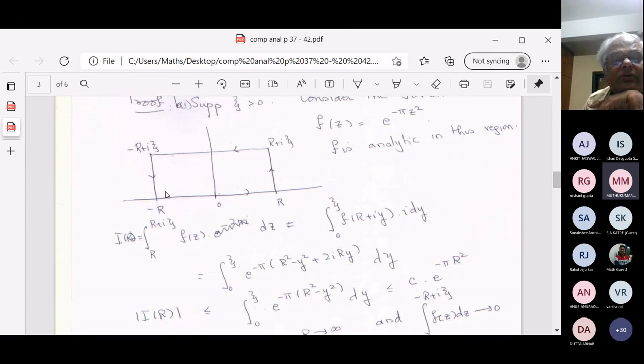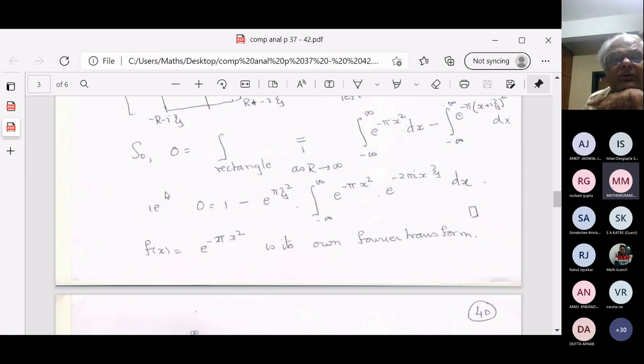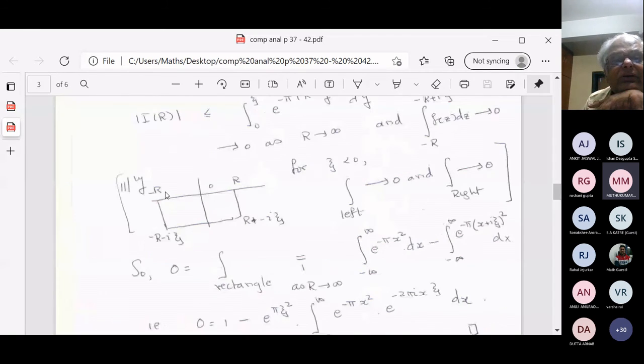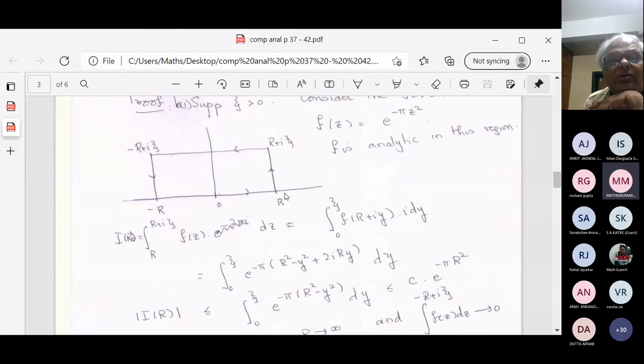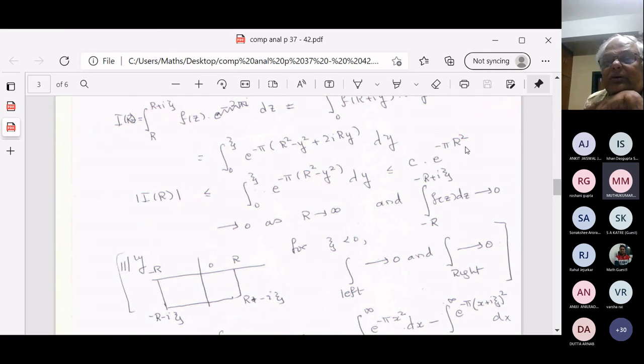And similarly, the integral over the other part. I should have said this separately also, I have not said it. I've only said the integral over this part is 0. Similarly, the integral over this part will be 0, because you get an r squared here. It doesn't matter whether r is positive or negative.